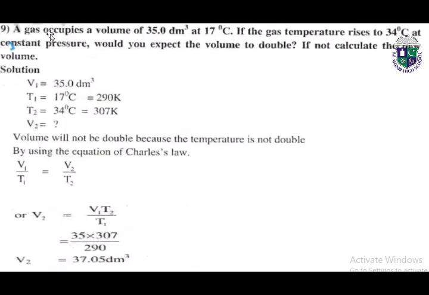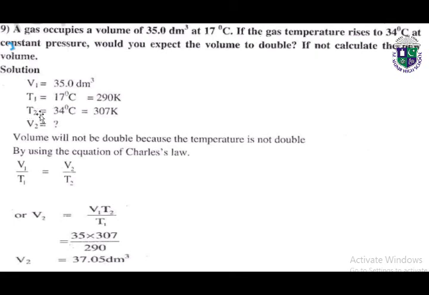Question number 9. A gas occupies a volume of 35.0 decimeter cube at 17 degrees centigrade. If the gas temperature rises to 34 degrees centigrade at constant pressure, would you expect the volume to double? If not, calculate the new volume. So here initial volume is given, initial temperature is given in degree centigrade, we can convert it into kelvins.